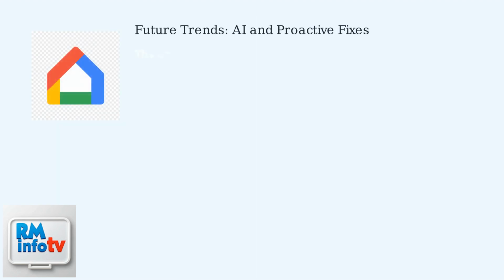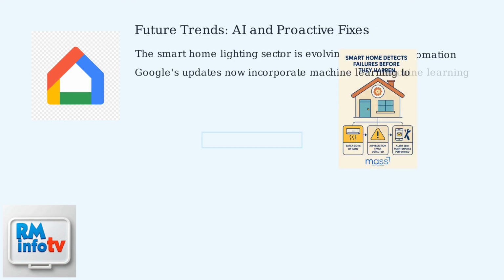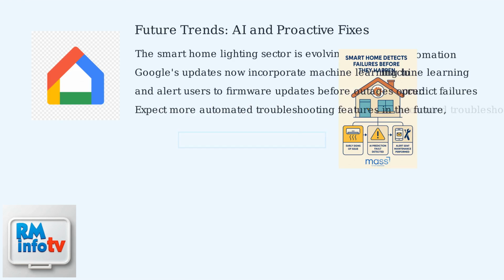The smart home lighting sector is evolving towards AI-driven automation. Google's updates now incorporate machine learning to predict failures and alert users to firmware updates before outages occur. Expect more automated troubleshooting features in the future, reducing reliance on manual fixes.